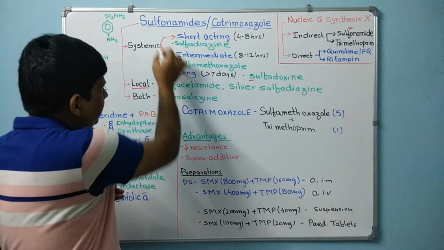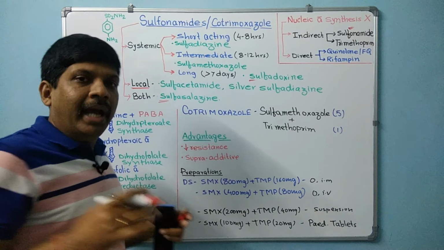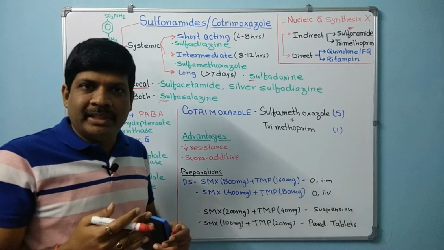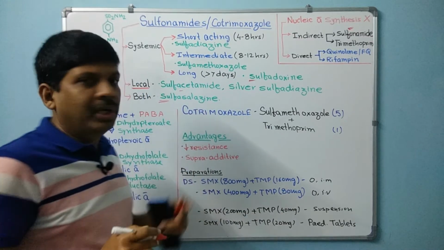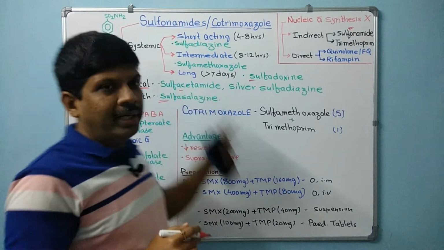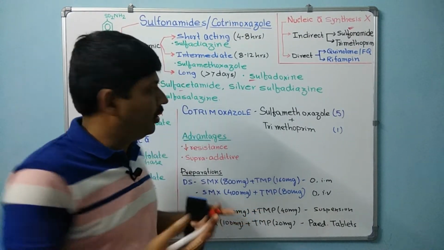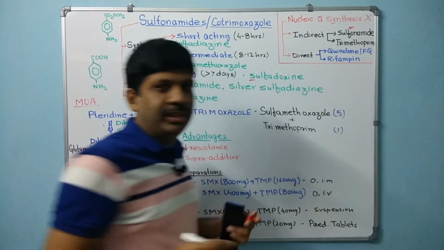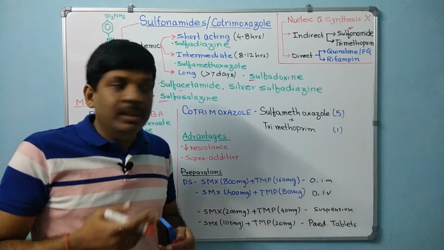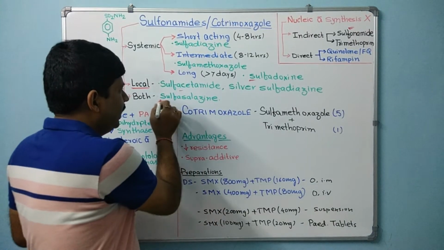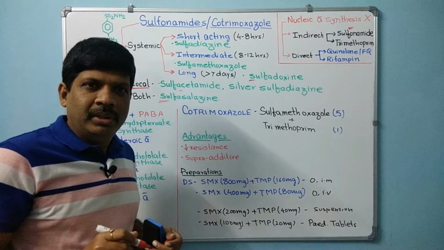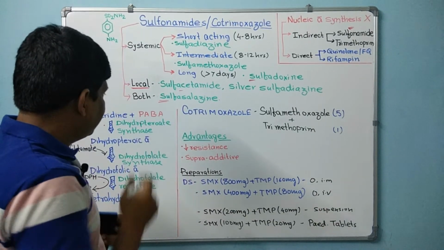In systemic you will find this classification only, and in specialized action we will see sulfacetamide and silver sulfadiazine. Sulfacetamide is used for eye infections, silver sulfadiazine is used for burn conditions, and you will also see sulfasalazine. So this is the classification.